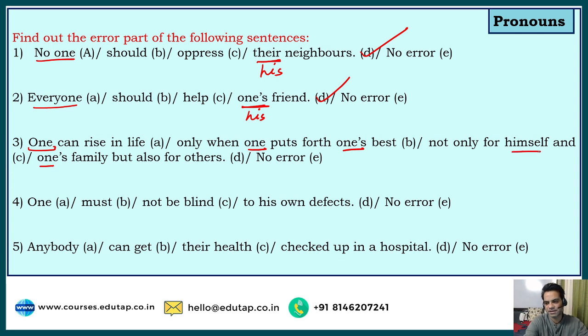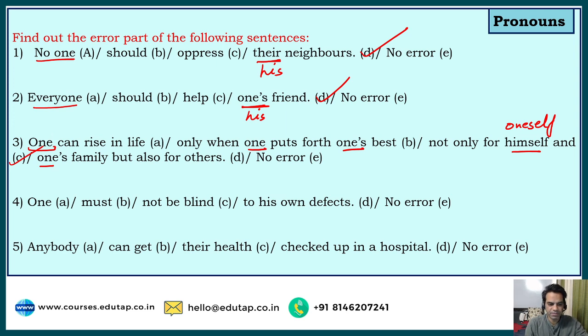So the error here is we should have used not himself, we should have used oneself. Let me erase this, guys. So instead of himself, we should have used oneself. So one can rise in life only when one puts forth one's best, not only for oneself and one's family, but also for others. So here himself should have been replaced with oneself.